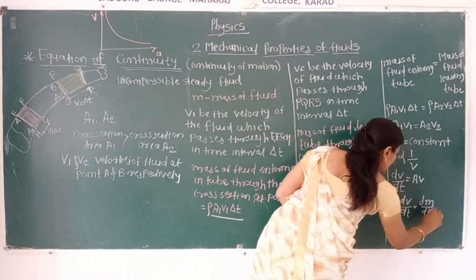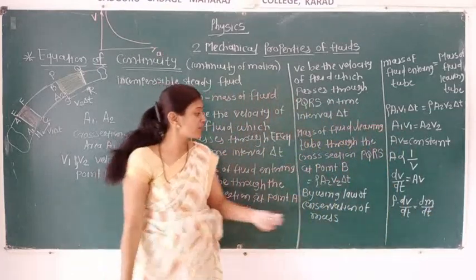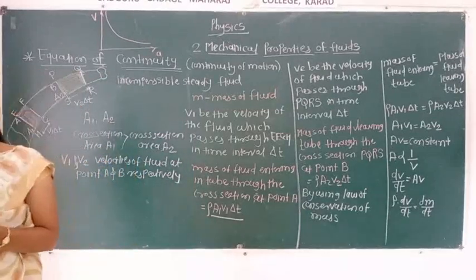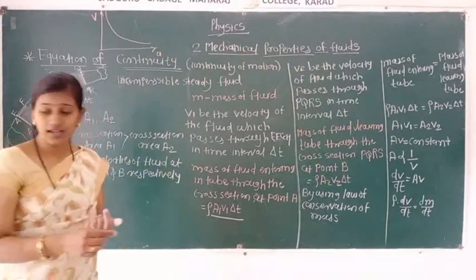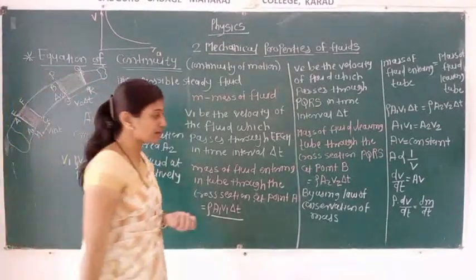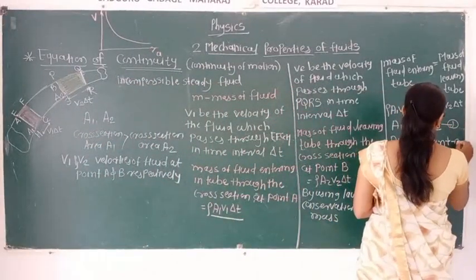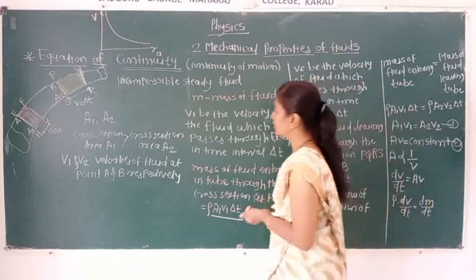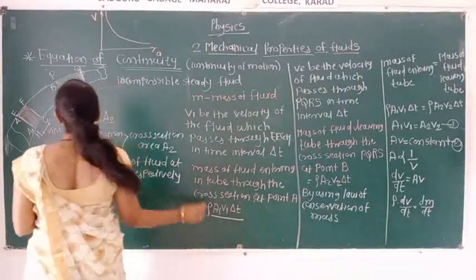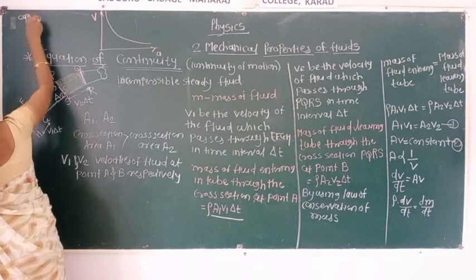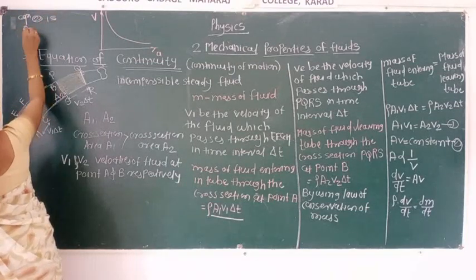It is the mass flux. Here we can say it is the volume flux, and the last equation is called the mass flux. AV is equal to constant. We can say it is the first equation and this is the second equation. That second equation is the equation of continuity.